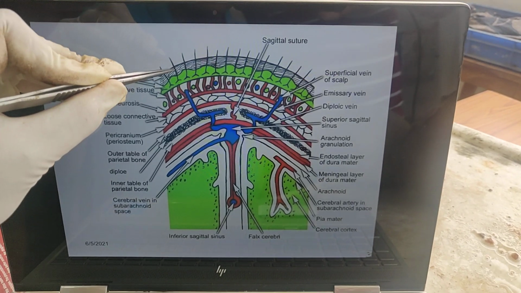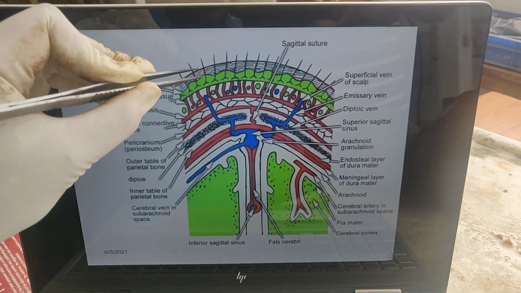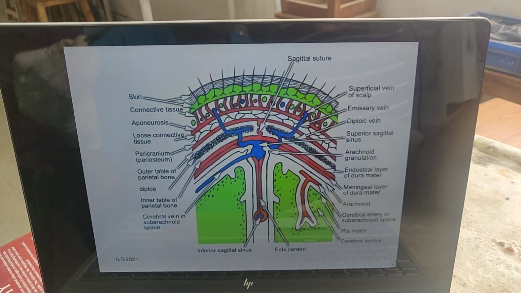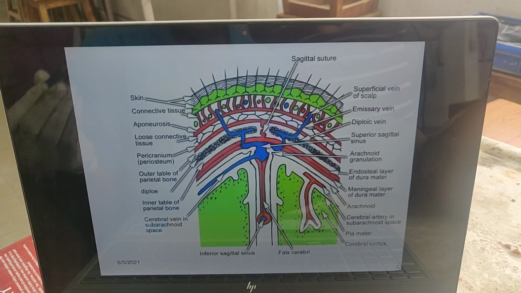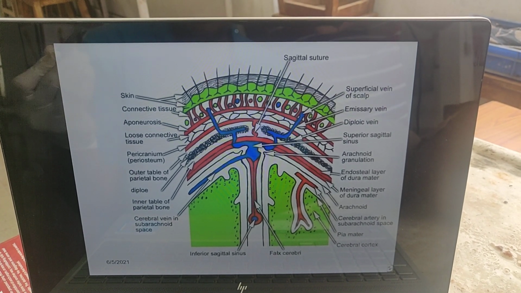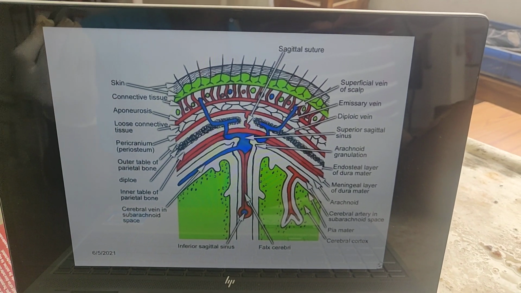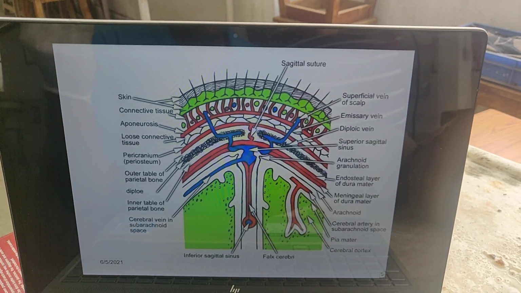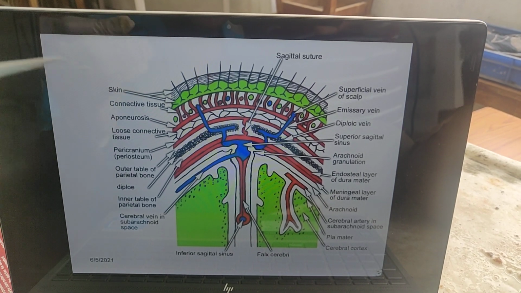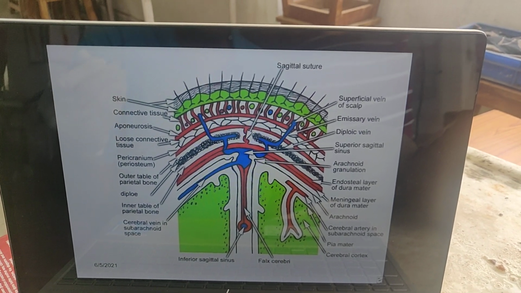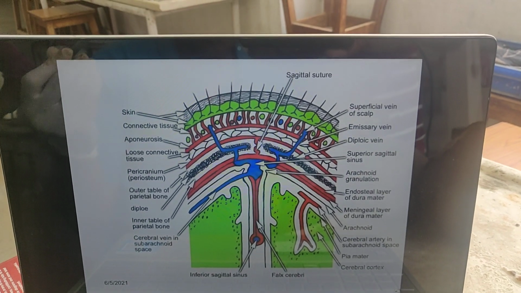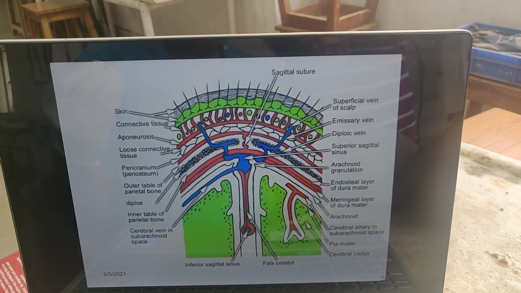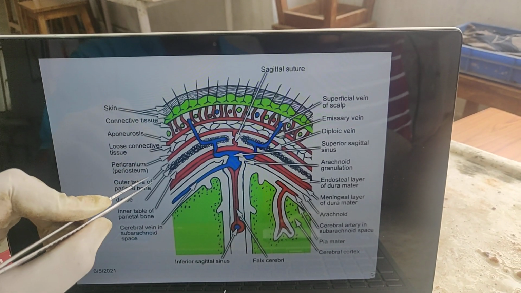And in the first layer, as we already saw, there are lots of hair follicles, and inside the skin there is also the presence of sweat and sebaceous glands. When the sebaceous gland has excessive secretion, it is called seborrhea. Whenever it is blocked, it leads to a cyst. The sebaceous gland secretes the oily secretion, while the sweat glands help maintain the temperature.